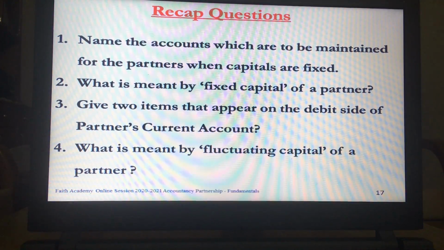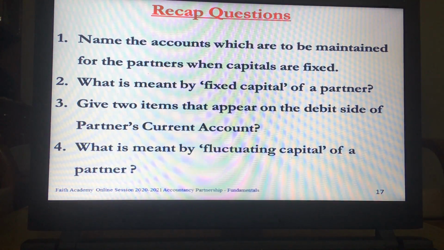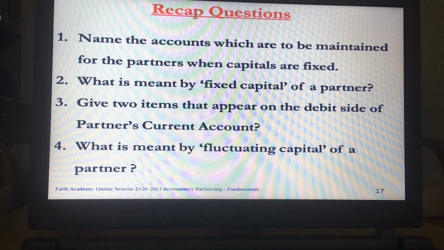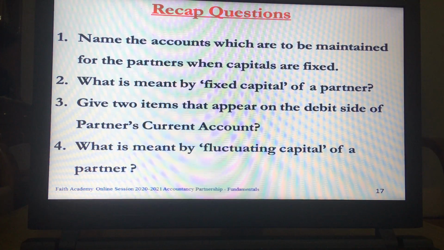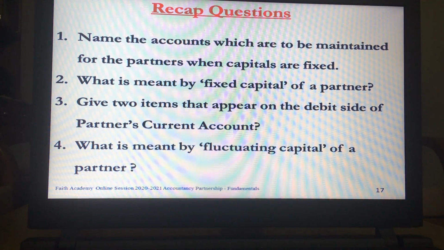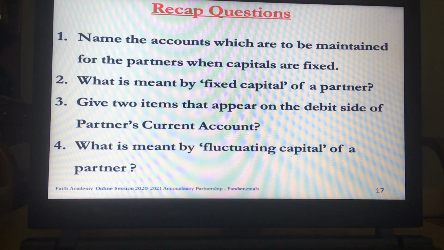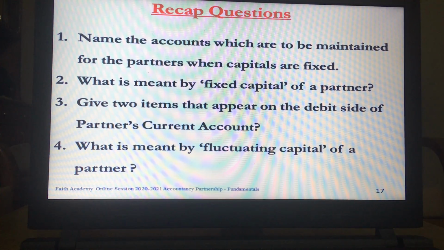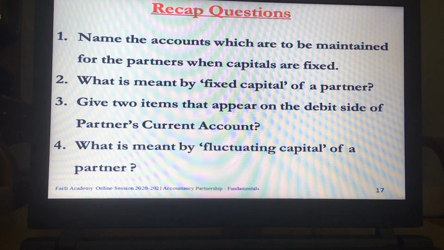Okay, children, we'll do our recap questions, and we will move very slowly. I want you to do them neatly in your registers. Name the accounts which are to be maintained for the partners when capitals are fixed.